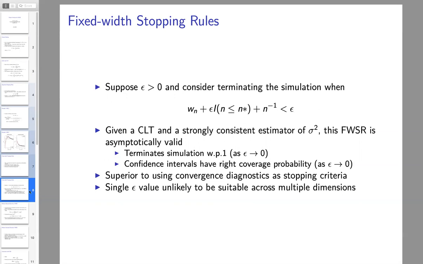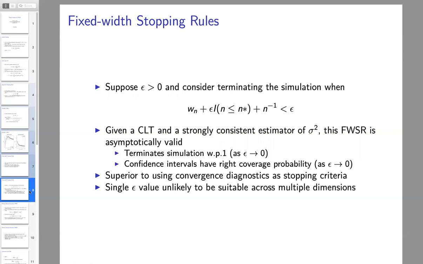Given a central limit theorem and a strongly consistent estimator of sigma squared, then this fixed width stopping rule is asymptotically valid. It terminates the simulation with probability 1, and the resulting confidence intervals have the right coverage probability.